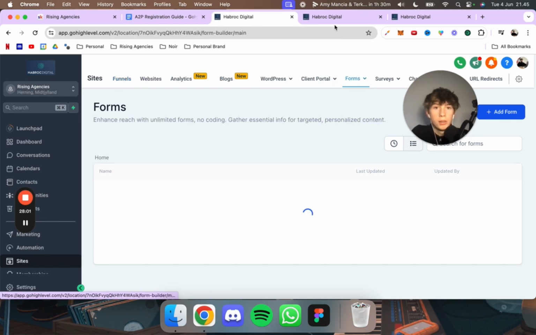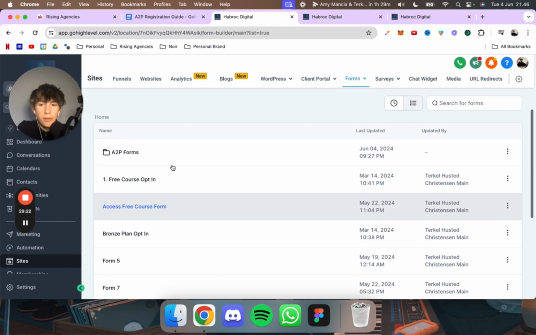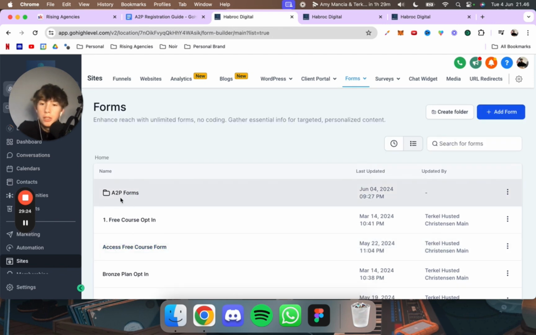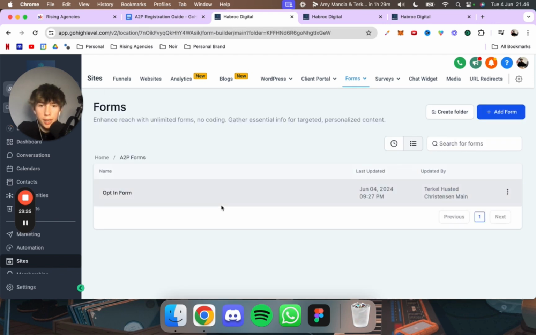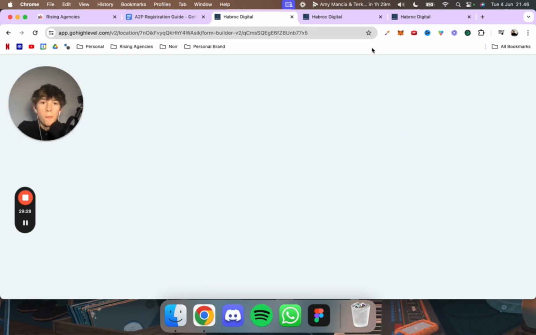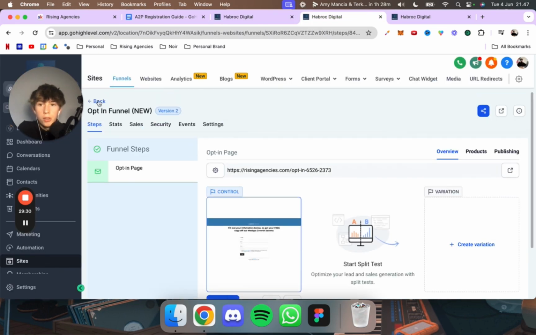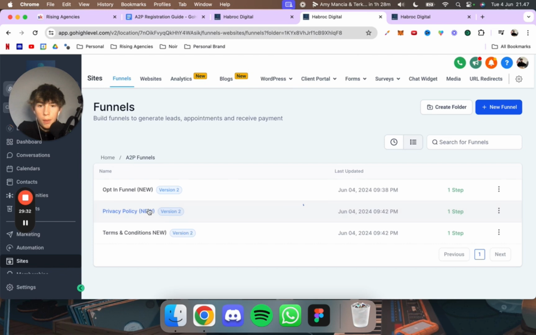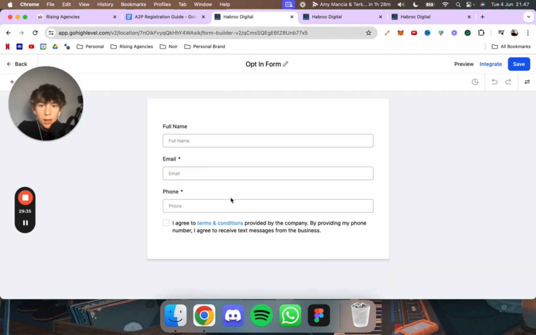click on builder. Okay, and then you see you have your forms right here, but you just need to pay attention to this folder, A2P forms. So you click on that, then you click on this, and then you are inside of the terms and conditions. You should be like this, and then you have it.